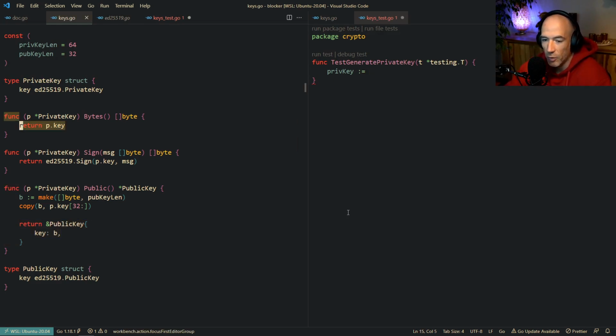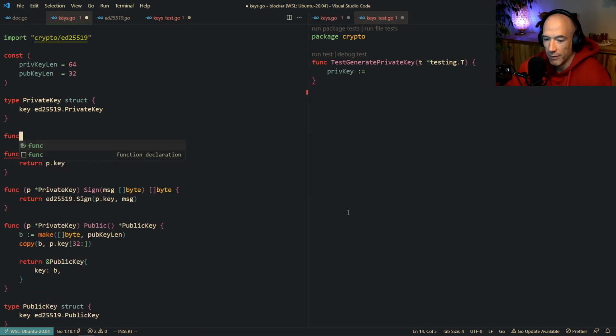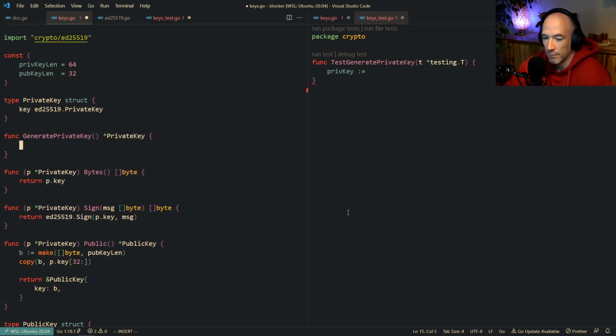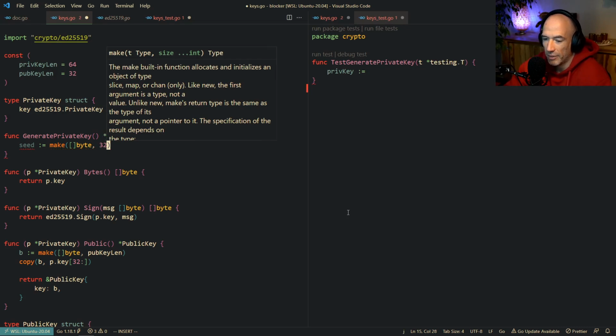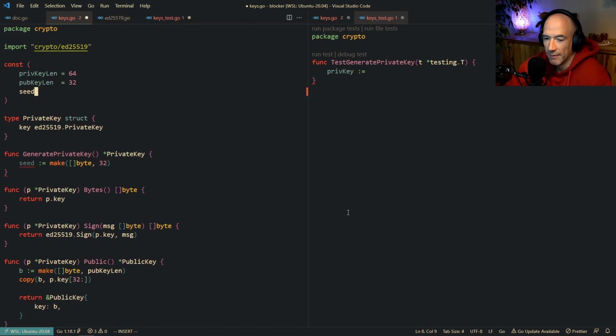So we're gonna make this function real quick. So we're gonna say func generate private key, which is going to return a private key. And we're going to say the seed is going to be make me a slice of bytes. It's going to be 32 actually. Let's make a seed len. Seed len is going to be 32.